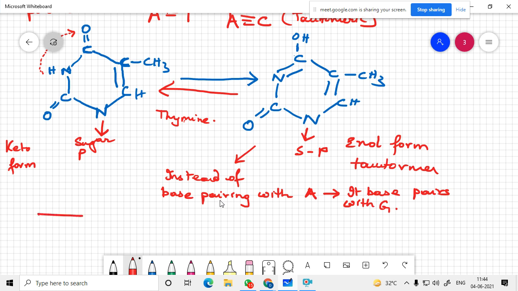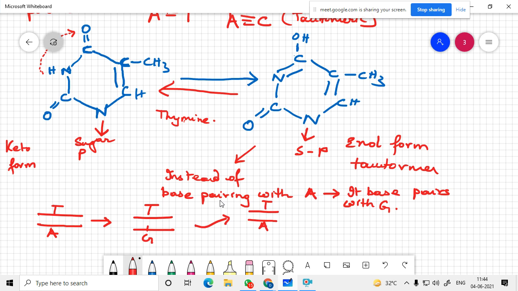So if you see, you had a thymine over here and you had an A on the other side. Instead of an A, the mutation takes place, it's mutating with a G. In the next generation, what happens?